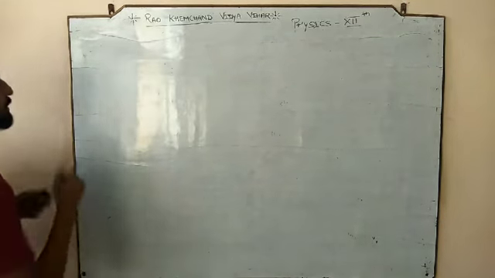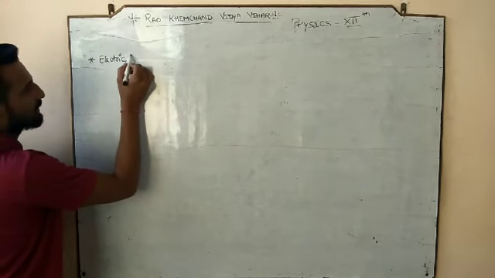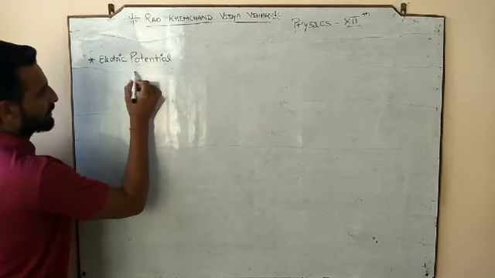So the first point that we discussed is electric potential, and we derived its expression.